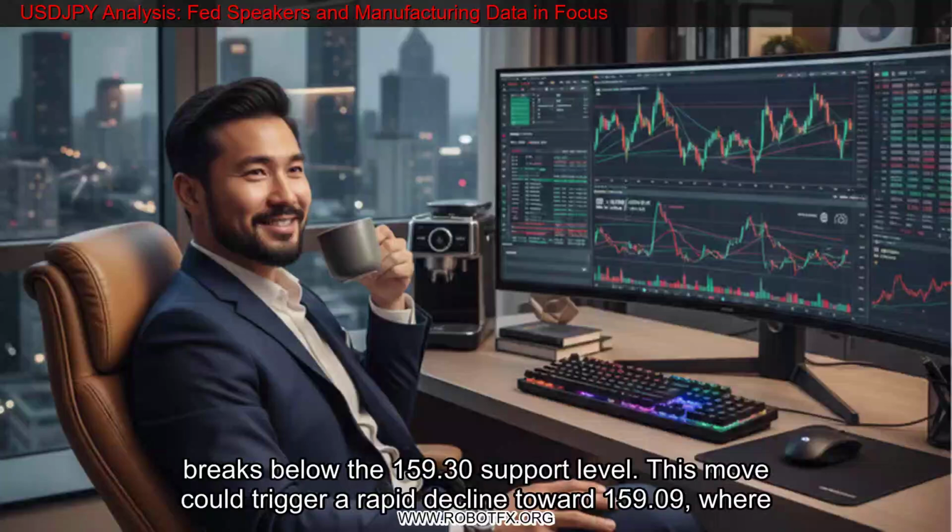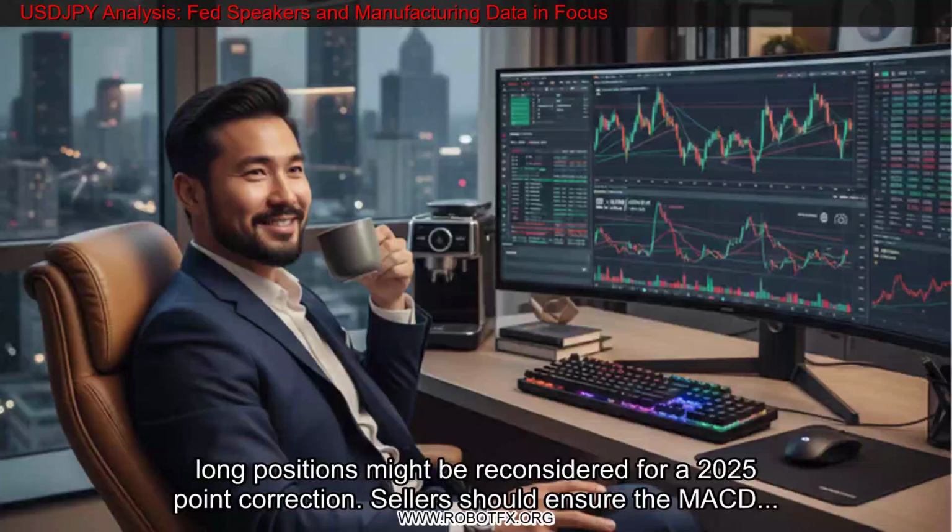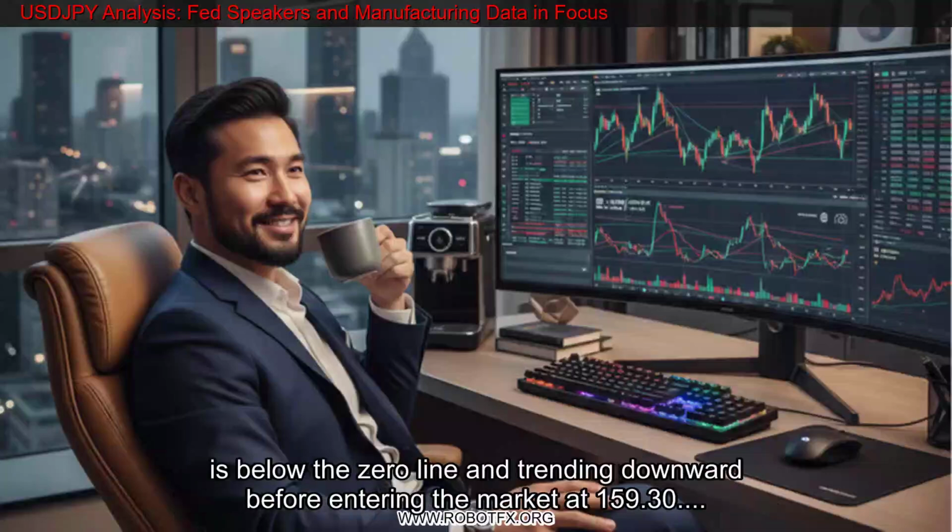A bearish outlook emerges if the price breaks below the 159.30 support level. This move could trigger a rapid decline toward 159.09, where long positions might be reconsidered for a correction. Sellers should ensure the MACD indicator is below the zero line and trending downward before entering the market at